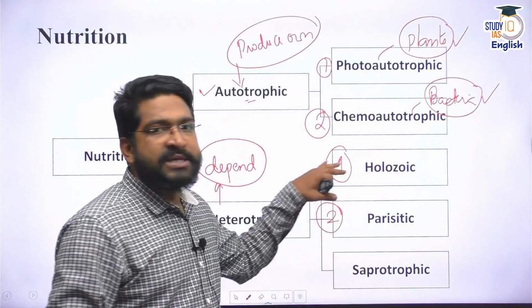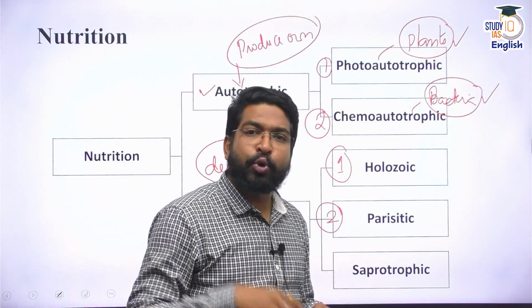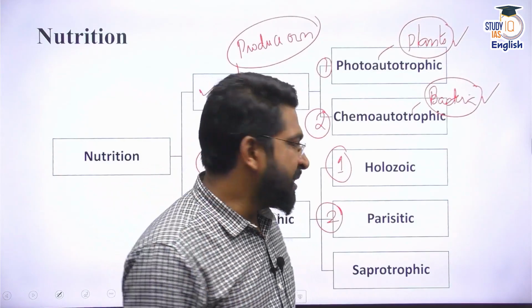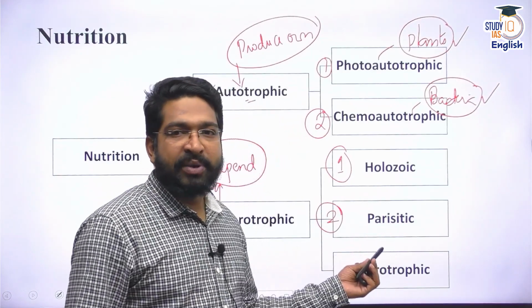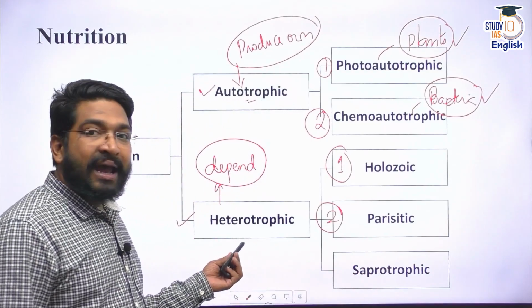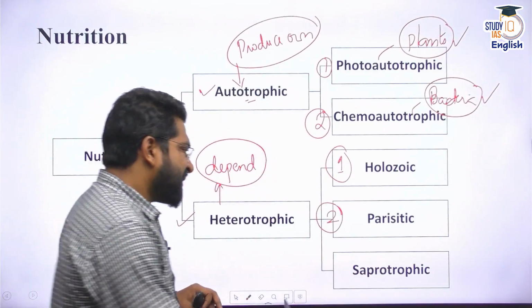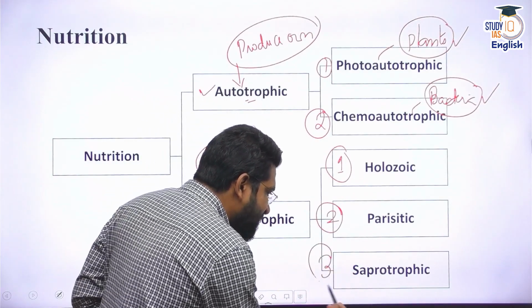We have discussed some of the parasitic protozoans, right? When we talked about different cells, protozoans classically come under parasitic beings, and these parasites are heterotrophic. They get their nutrition from others. Apart from that, there is another category under heterotrophic, that is saprotrophic.